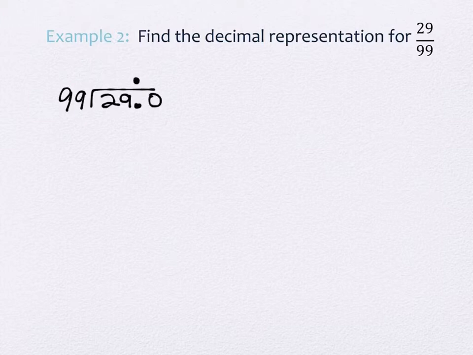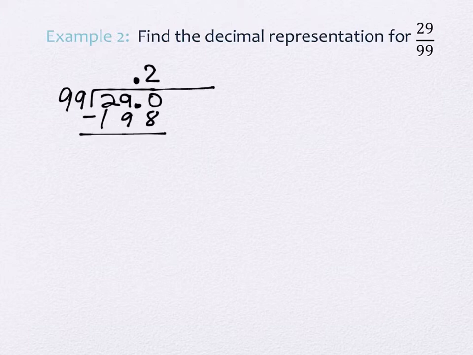So how many times will 99 go into 290? 2. So what is 2 times 99? 198, yes. And if I subtract, what do I have? 92. And I'm going to do my 0 and bring it down. How many times will 99 go into 920?